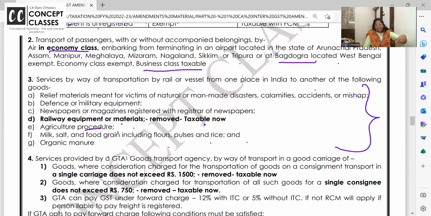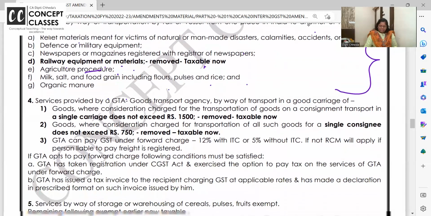So through railways, if you are providing railway equipment, it is now taxable. Exemption is removed.